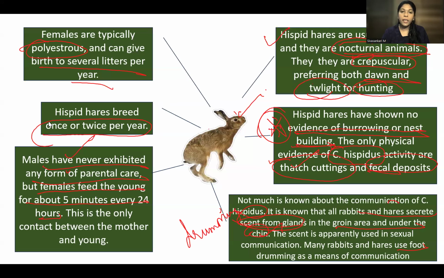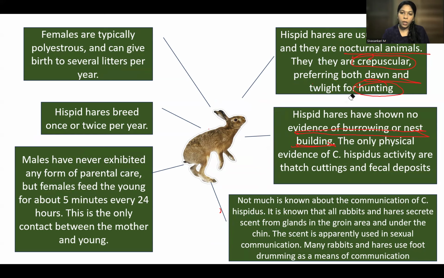There were a lot of news reports about this particular species. One such news item mentioned that this is the Hispid hare. This is a wild species. It will not live among humans; they will not come and live with humans.